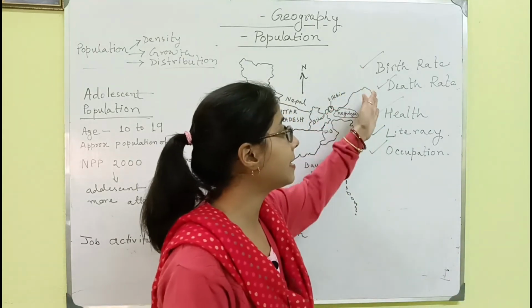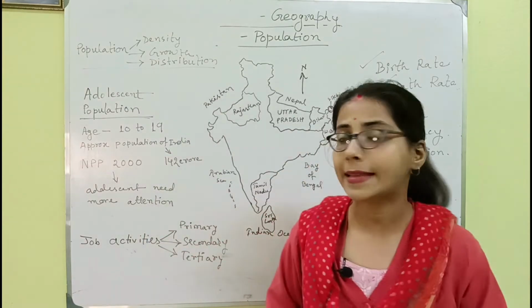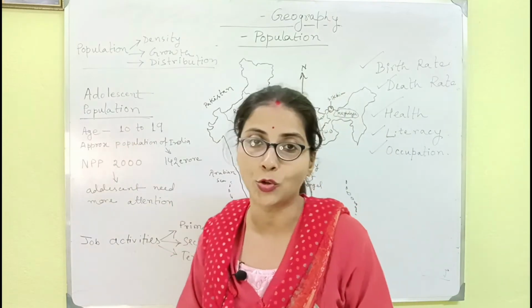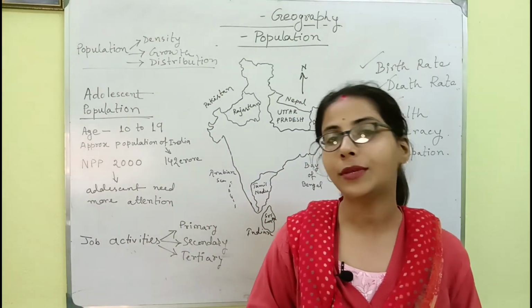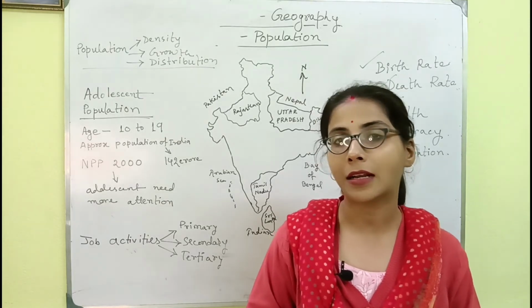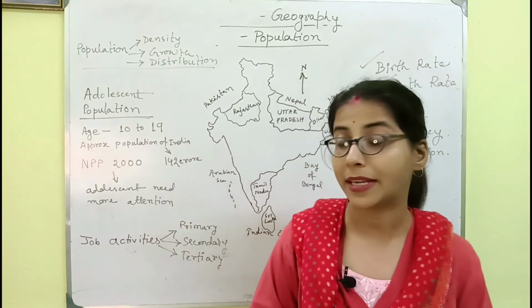So birth rate, death rate, health, literacy and occupation, all these things are dependent on this age group. That's why we need to give them big support, so that we can control the condition of our country and run the country in a better way.